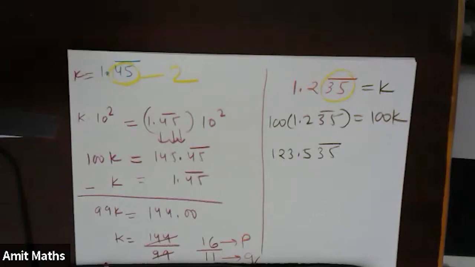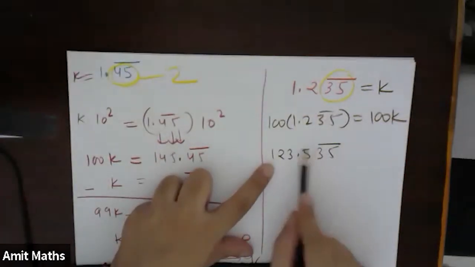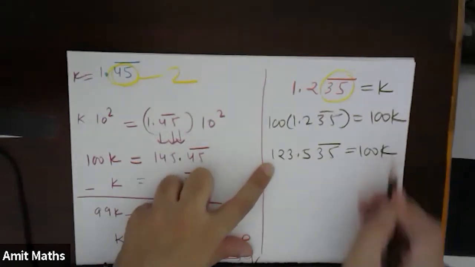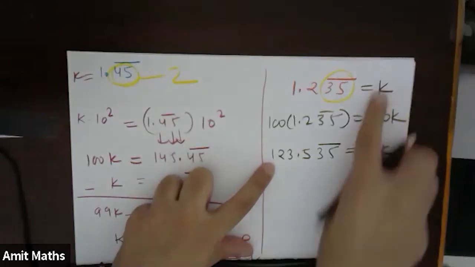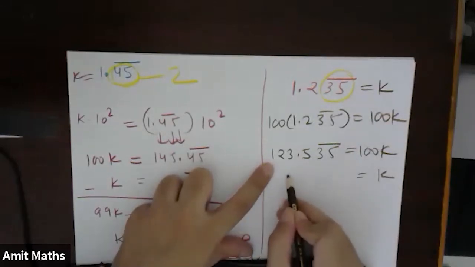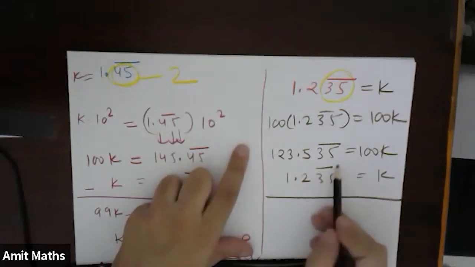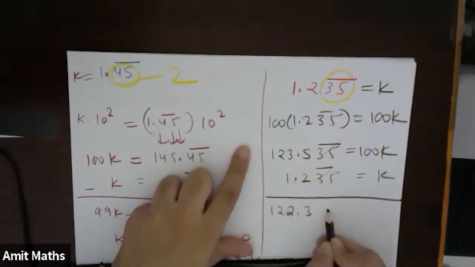Yes, everyone, fine. The decimal shifts by 2 places. So this becomes 100k. Now the next step, what will I do? I will subtract: minus k and minus 1.235 recurring. So what happens? This recurring and recurring get cancelled. So this will become 122.3 is equal to 99k.